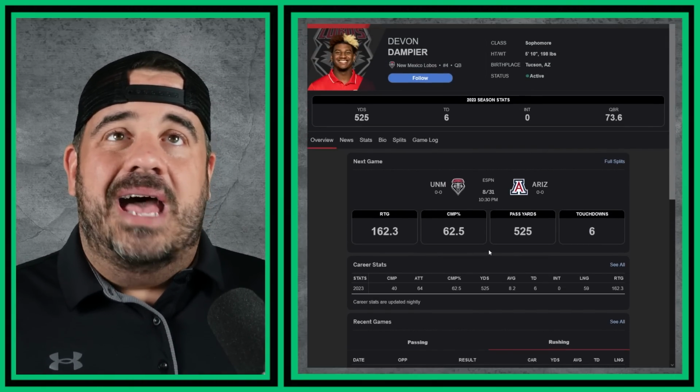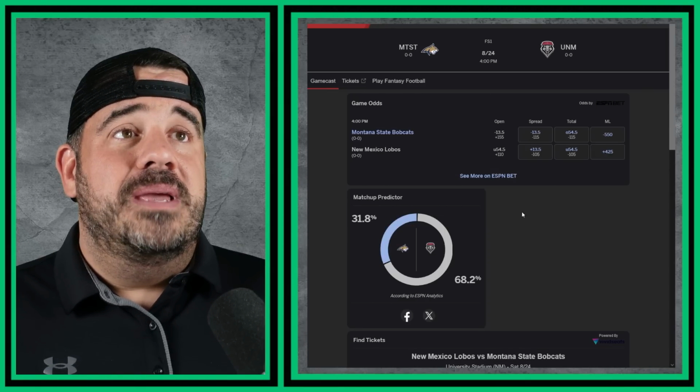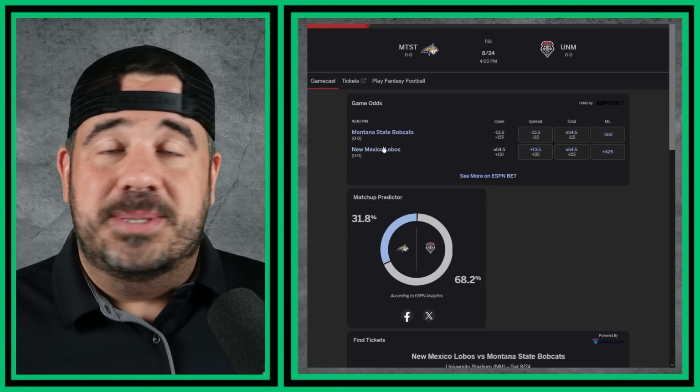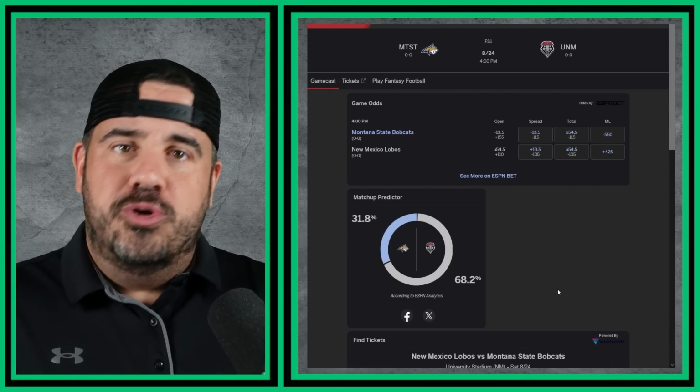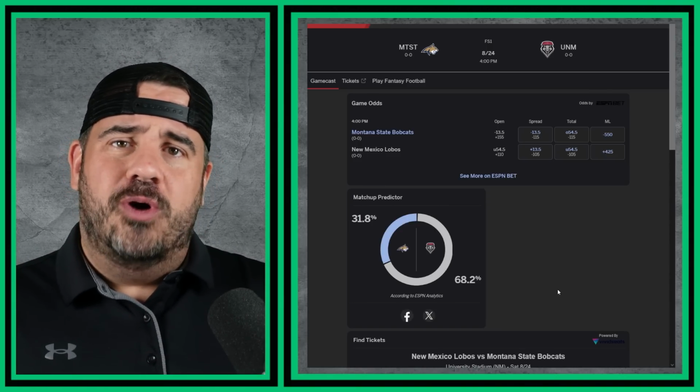But I think he's going to have a long day tomorrow against Montana State. So for me personally, I'm going to take Montana State minus 13.5 because I don't think there's a shot for New Mexico with all that new attrition and the brand new form, five brand new O-linemen.